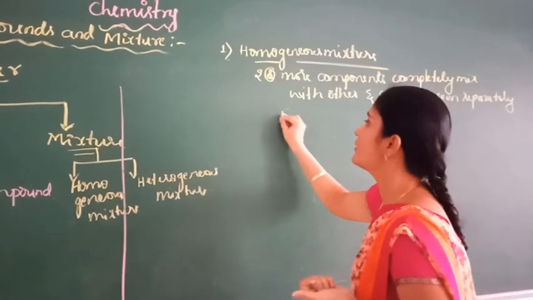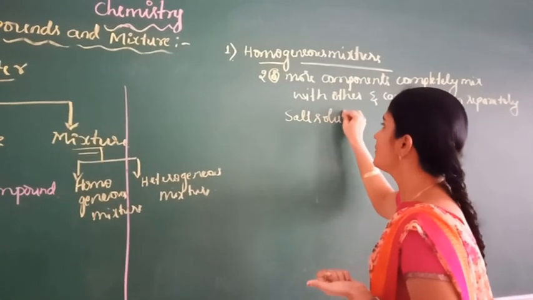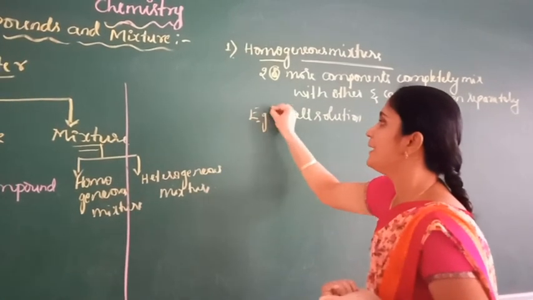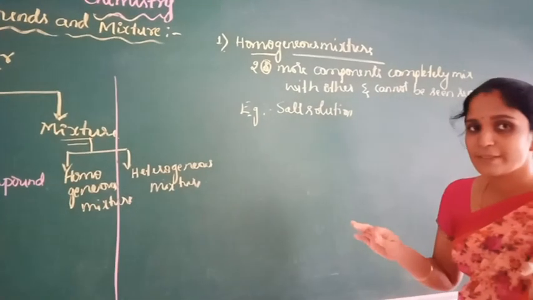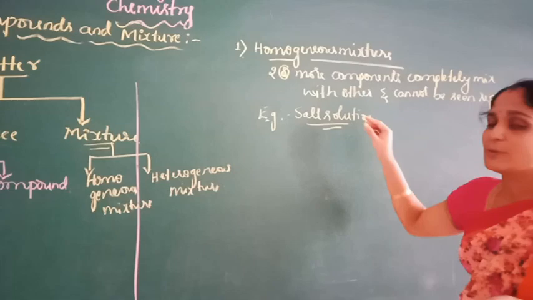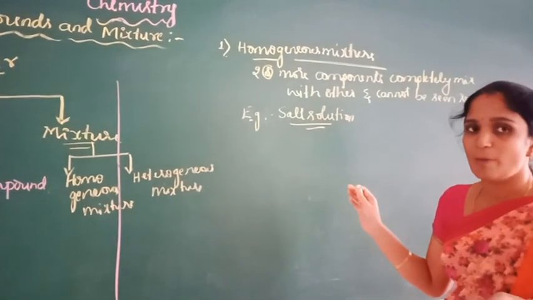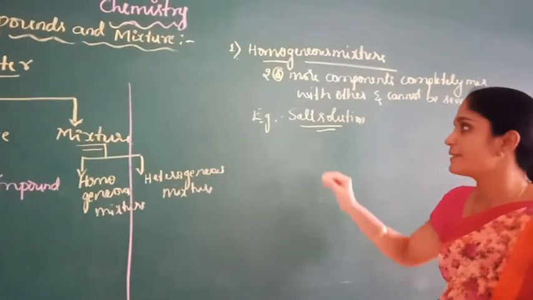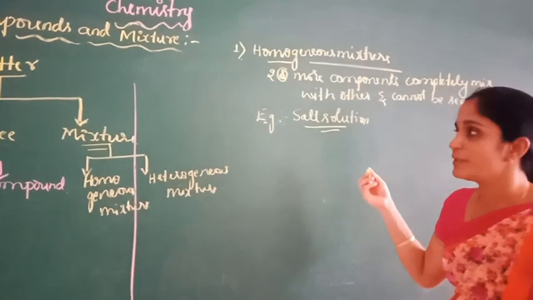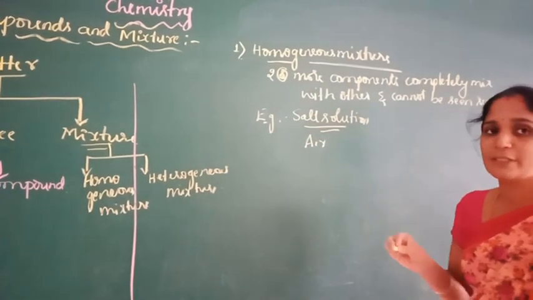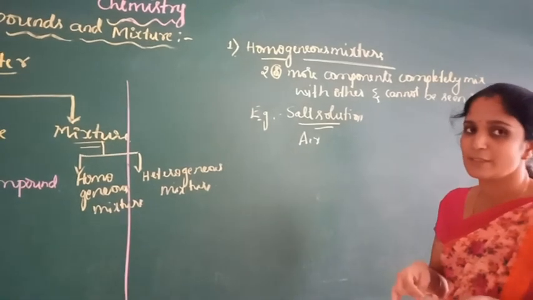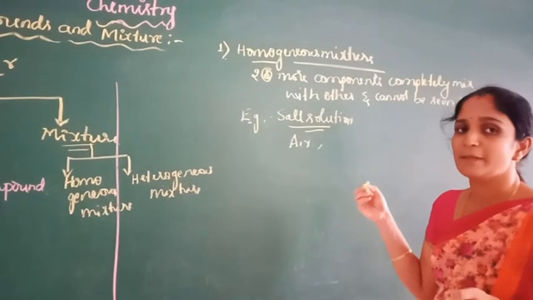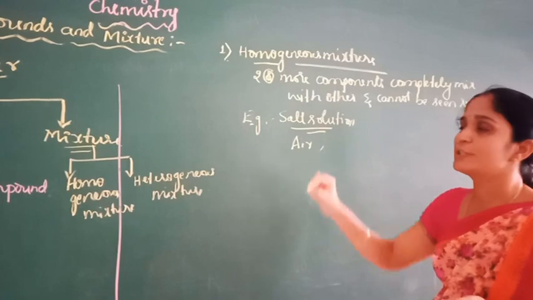For example, salt solution. Salt solution is a homogeneous mixture of salt and water in which salt particles cannot be separated from water. There is no visible boundary of separation between the various components. Another example is sugar solution. Air is also an example of a homogeneous mixture. Air, milk, honey, ice cream are all examples of homogeneous mixtures.